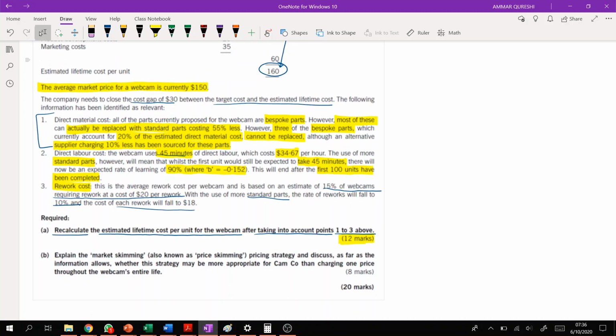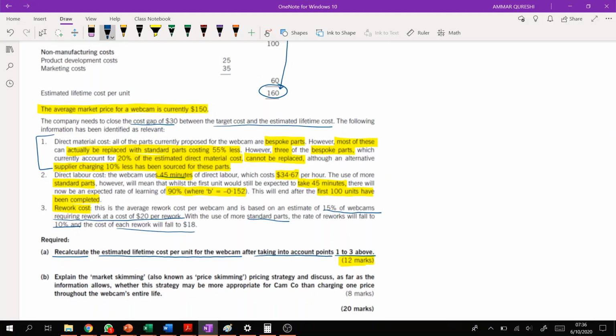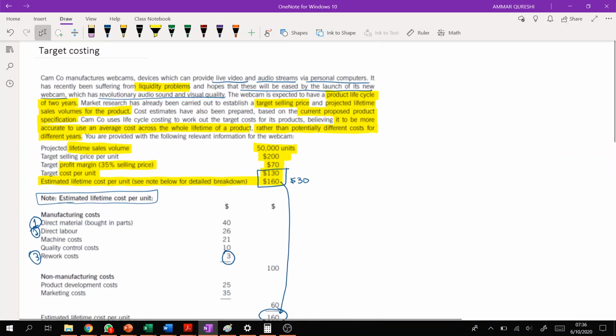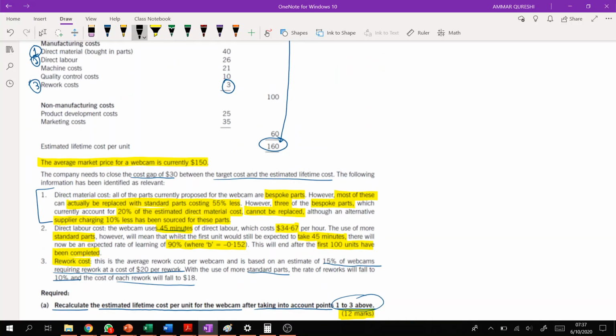Now, the first requirement is to recalculate the estimated lifetime cost per unit of the webcam after considering points 1, 2, 3 above, right? Let's start with the first point. Again, you may pause this video and try to calculate the revised cost of material, labor, and reworking cost on your own. Try it for 5 to 10 minutes, and then you can resume this video.